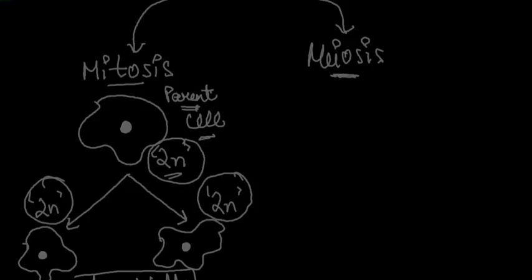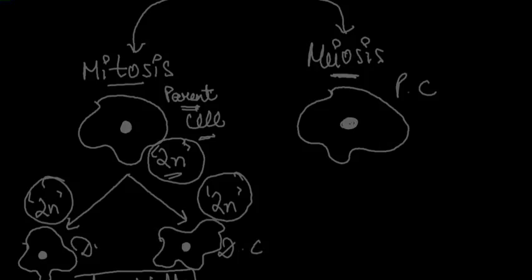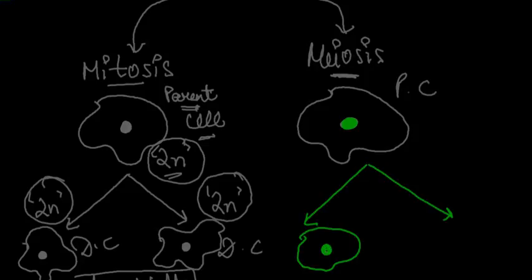Now, the meiosis cell division process is a less common form of cell division. In this, again, we have a parent cell right here, and here we have two daughter cells being produced. So this parent cell again divides into two daughter cells. But what's so special about it?